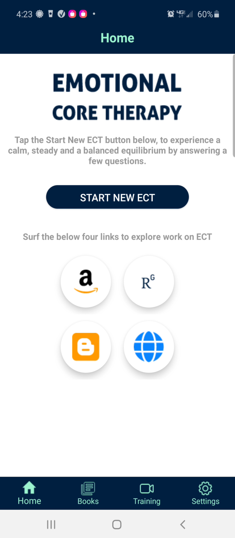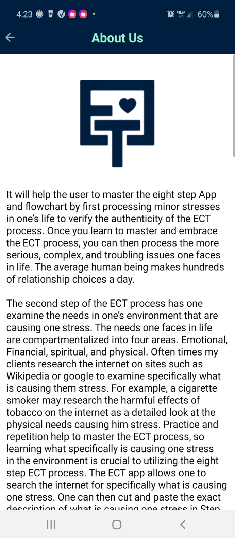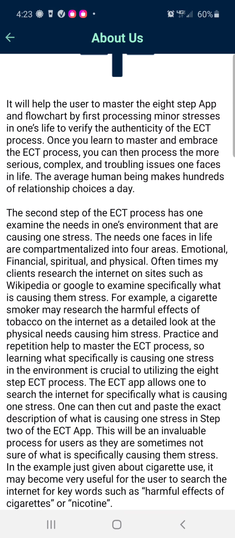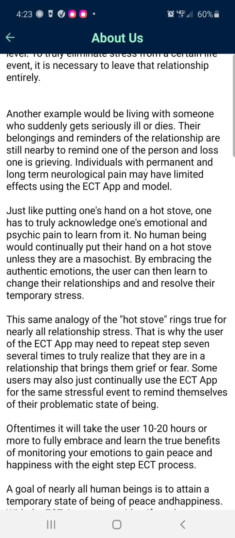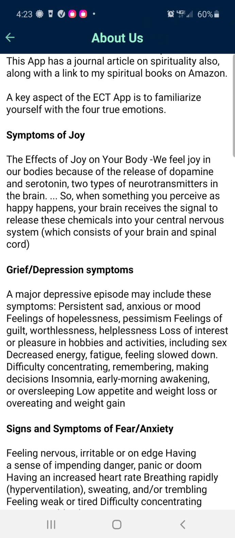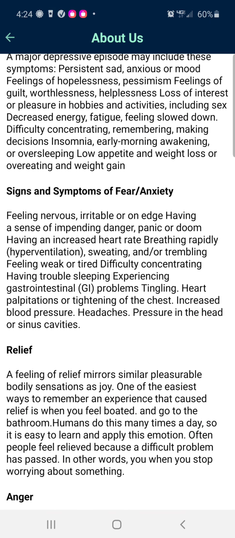Let's go first to the settings section so you learn about the About Us, which describes the app right here. This talks about why this app is special and how to use it. The trick to using the app is to process some minor stresses in your life that cause you fear or anxiety or dread. It's all the same name for the one word of going towards something you don't like. And this About Us section has a description of joy, grief, fear, and relief, which are the four true emotions. Anger is just a reaction to grief, so it's on there too.